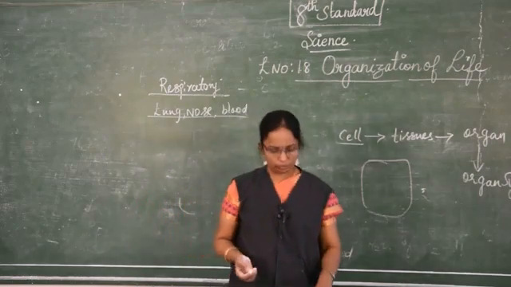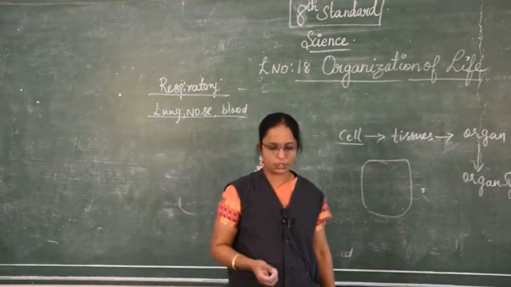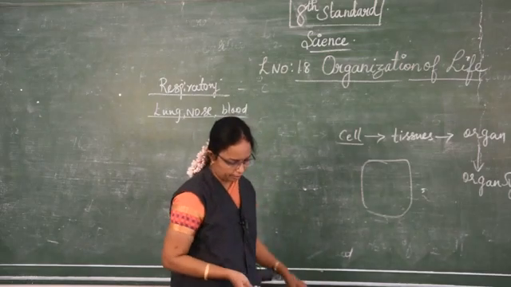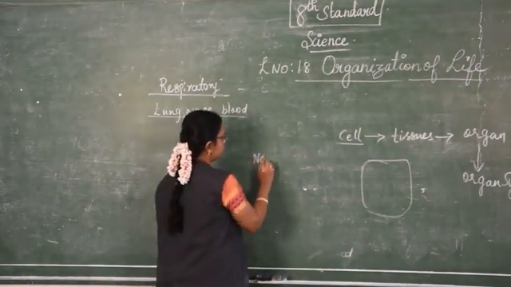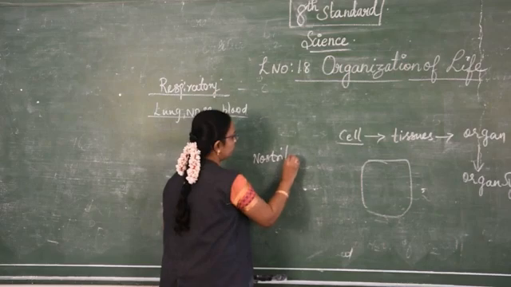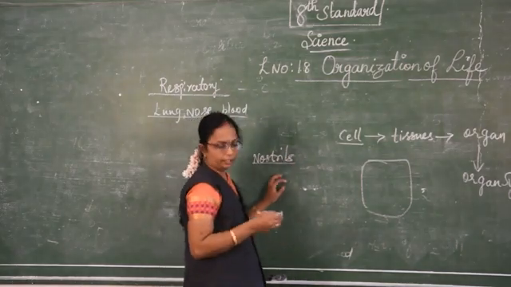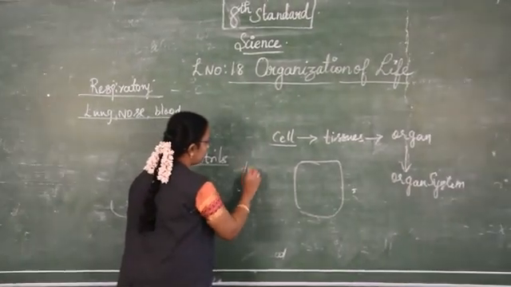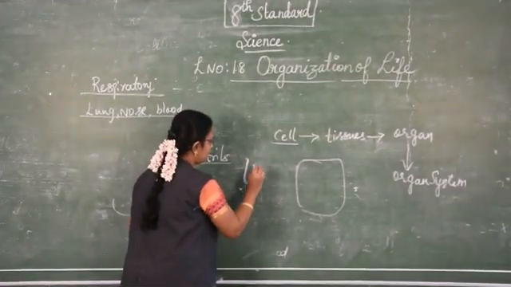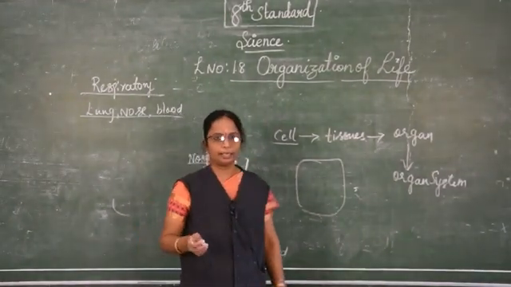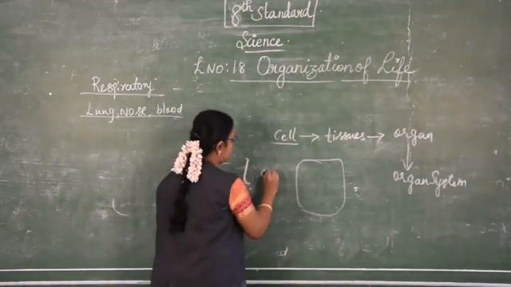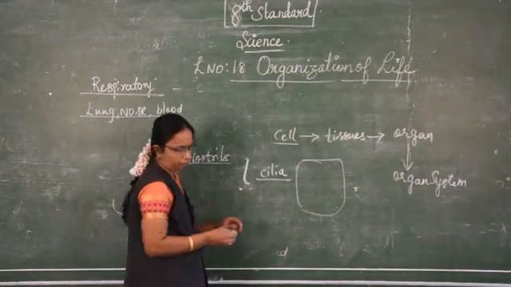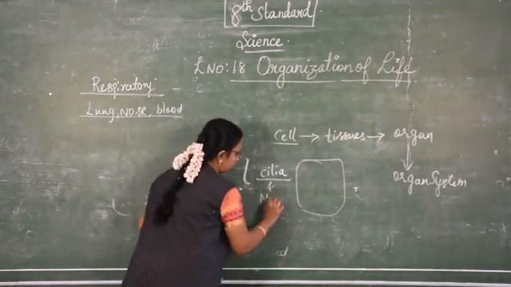Then, the nose. We inhale air through the nose, isn't it? The nostrils are otherwise the nose. The air we inhale, where does it go? The inner surface of the nose comprises a mucous membrane, a lining called the cilia, and it is also occupied by some mucus producing membrane.